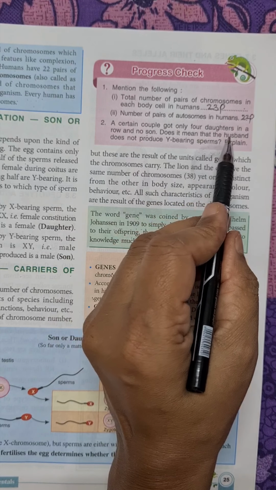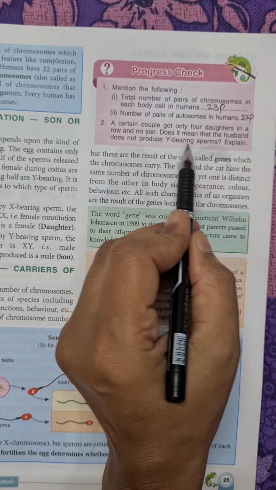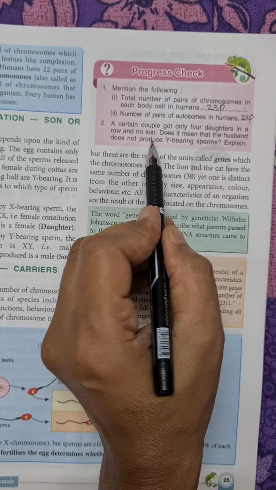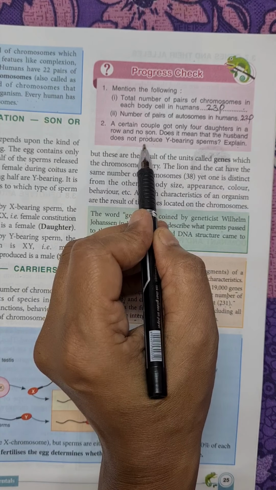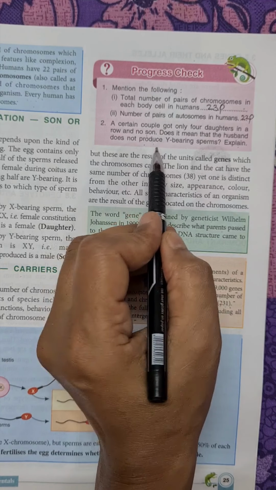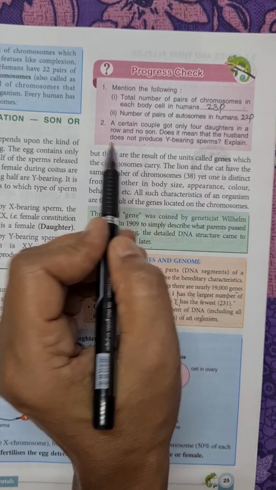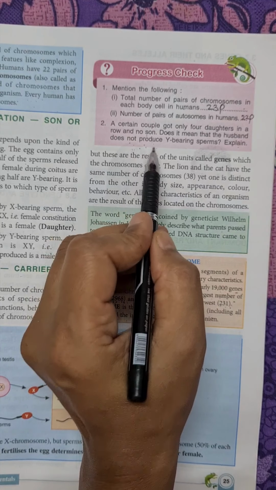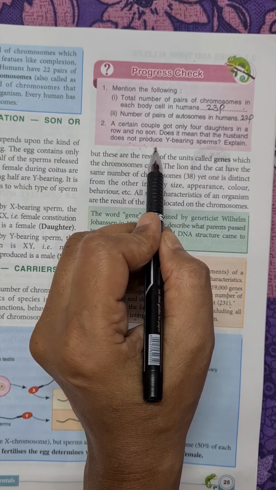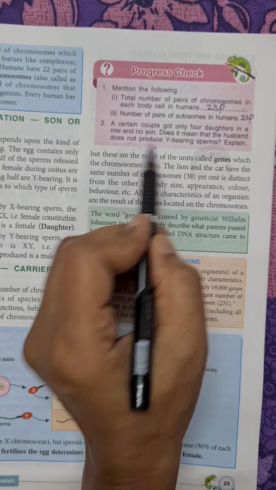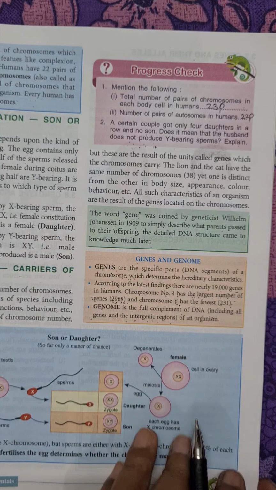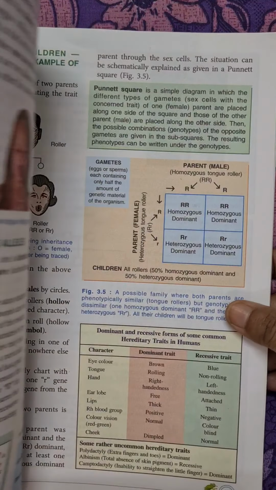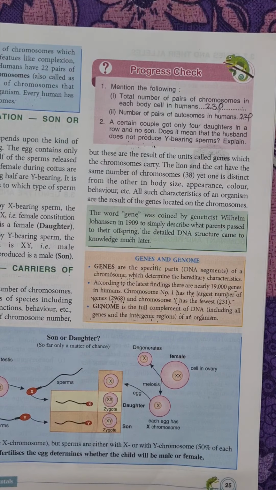Does it mean that the husband does not produce Y-bearing sperms? Explain. No. 50% of the sperms are X-bearing and 50% are Y-bearing. It is only a matter of chance which sperm is going to fertilize the ovum. So with this, we have completed up to page number 25. Next, we will start with genes and their alleles.